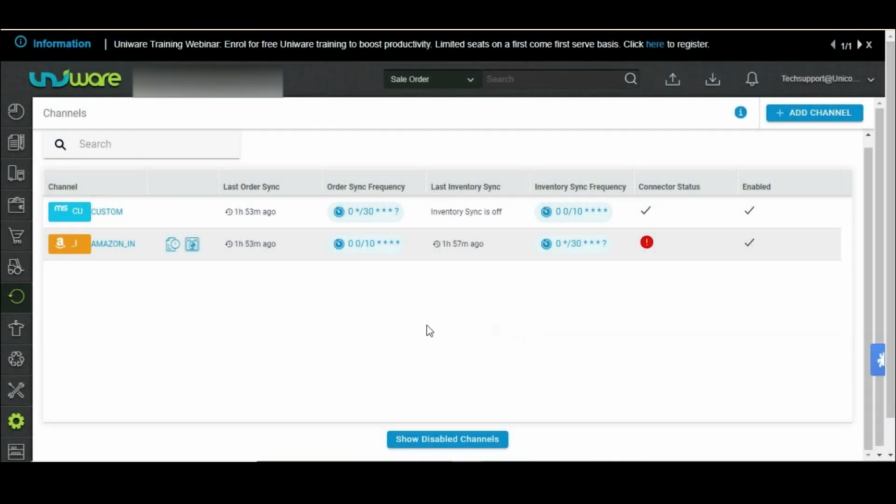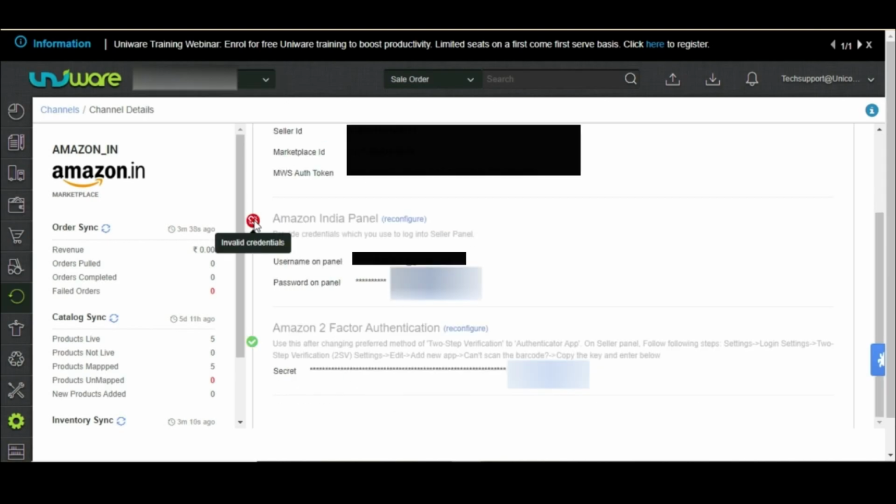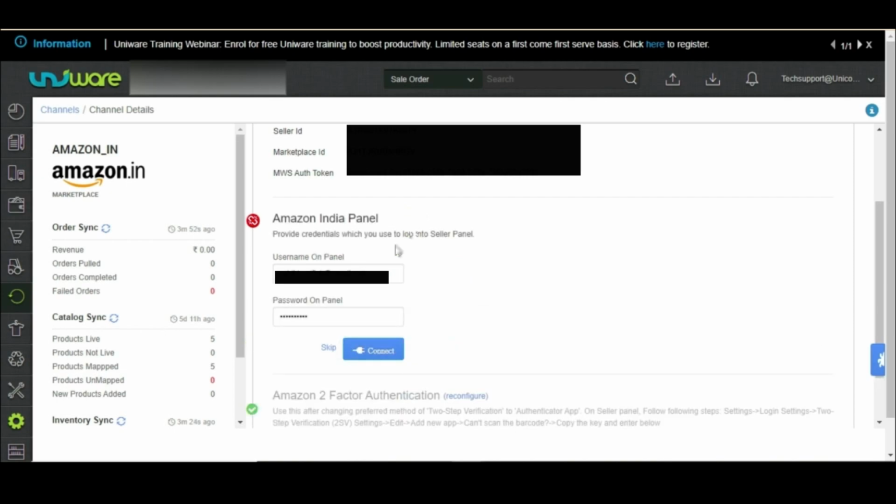To fix the connector, you may go to Settings and click on Amazon. Go to Connectors. As you can see, it says Invalid Credentials. You may click on Reconfigure and update the new credentials.